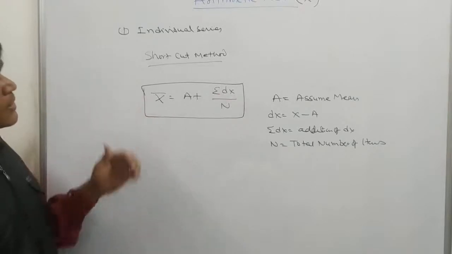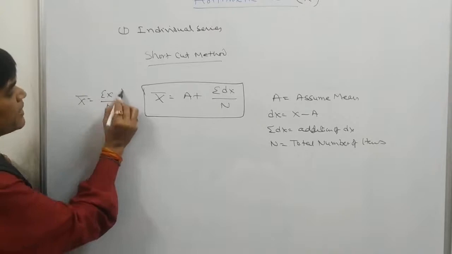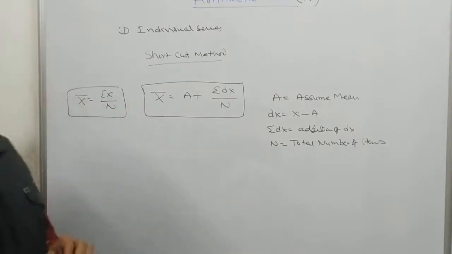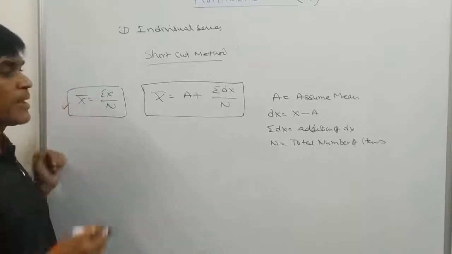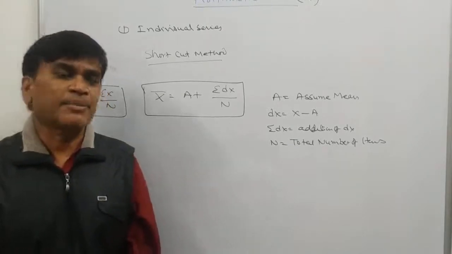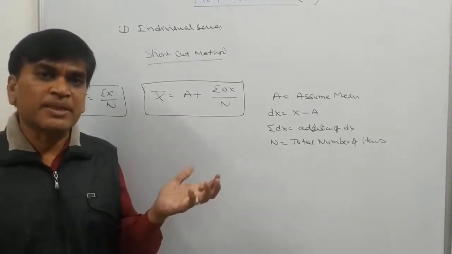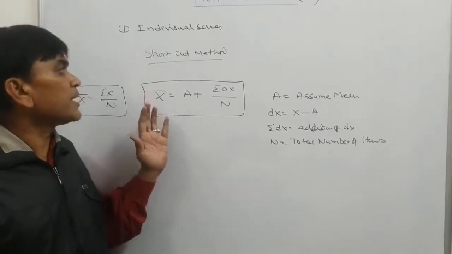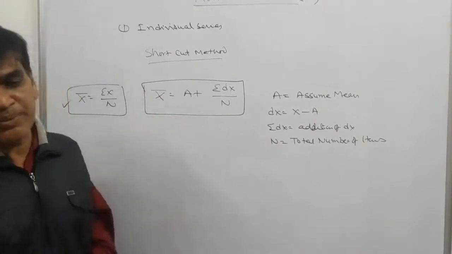So this is a shortcut method. If direct method is over there, x bar is equal to sigma x divided by n. If you are in your examination, if calculator is allowed, you can add all the items and divide by the number of items. If the calculator is not allowed and the calculation is very high, then you can use the shortcut method to solve the arithmetic mean problems in an individual series.